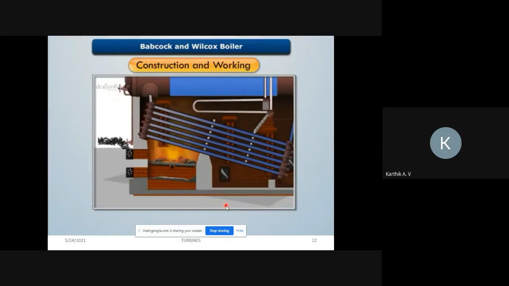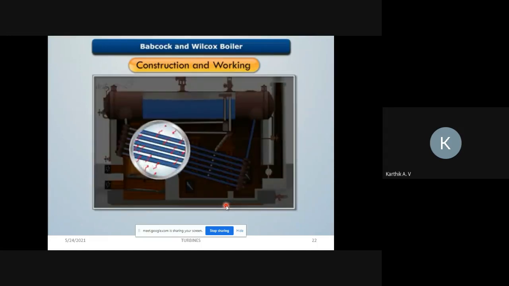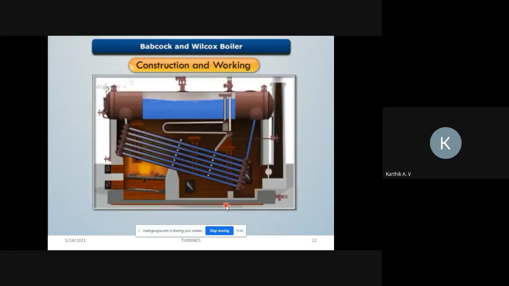The solid fuel is fed through the fire door and then burnt over the grate to produce hot flue gases. These flue gases are then forced to move upwards between the water tubes, where baffle plates are provided to guide the movement of flue gases and ensure proper heating of the water tubes. On absorbing heat, the water flowing in the water tubes gets converted into steam. This steam moves towards the uptake header and gets collected over the water level in the boiler drum.